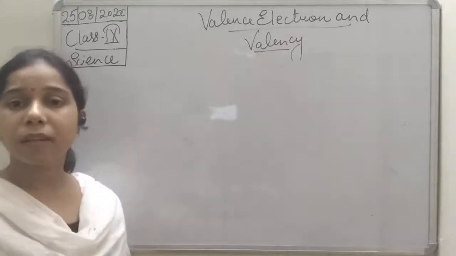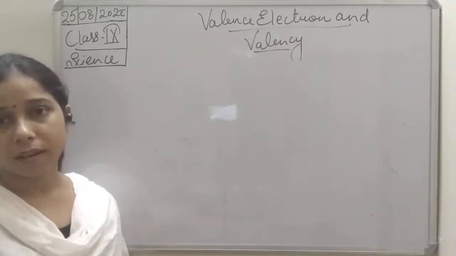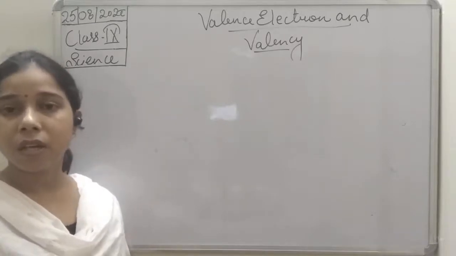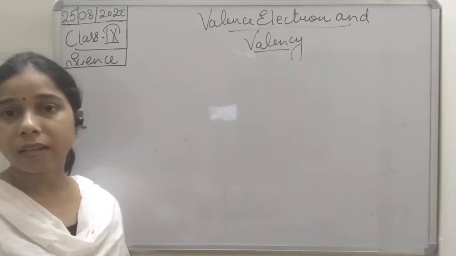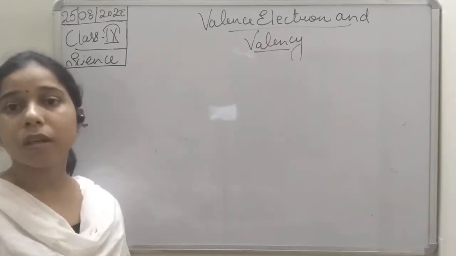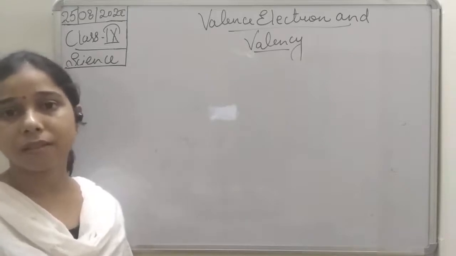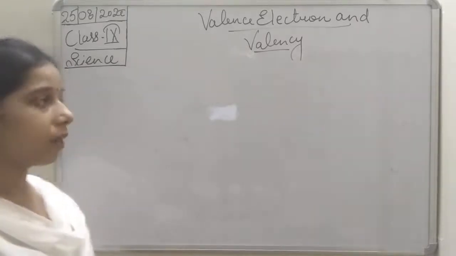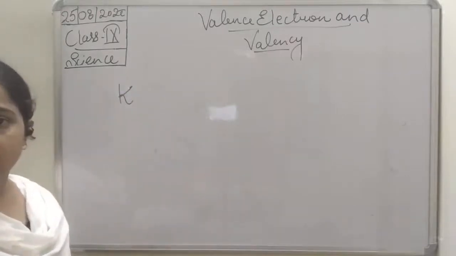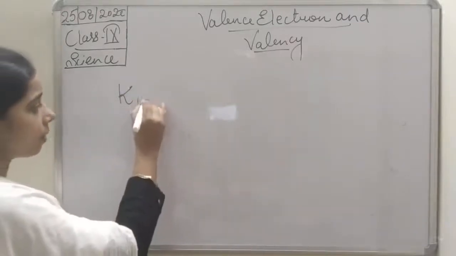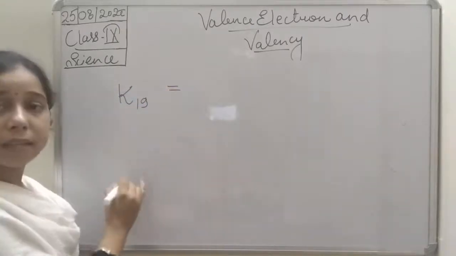So before that, students, we had discussed the valence shell. In a valence shell, we discussed that the last electron enters into the last shell, and that is known as the valence shell. Now you see here, suppose potassium is there, and its atomic number is 19.